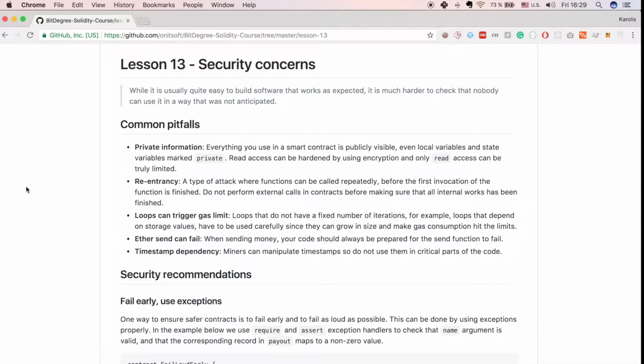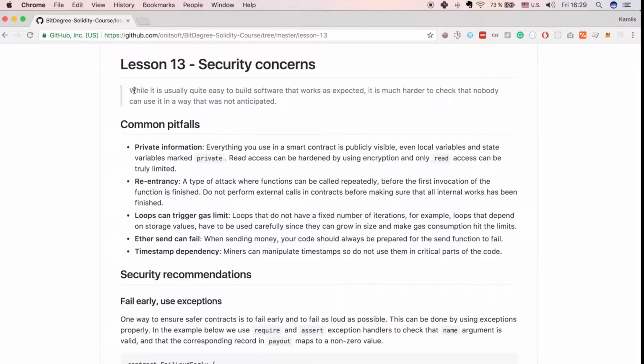Welcome to Lesson 13. In this lesson, we will have a look at security concerns and considerations for Solidity language. Here's a really good quote about security relevant for this lesson, and it says, "While it is usually quite easy to build software that works as expected, it is much harder to check that nobody can use it in a way that was not anticipated."